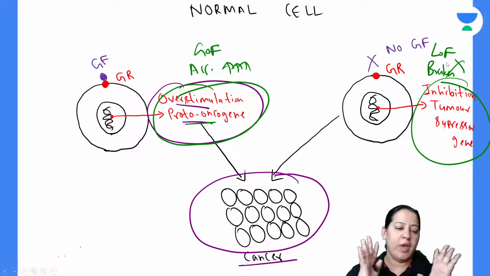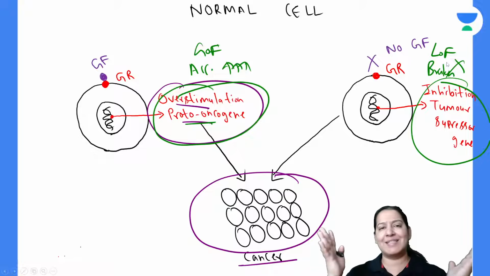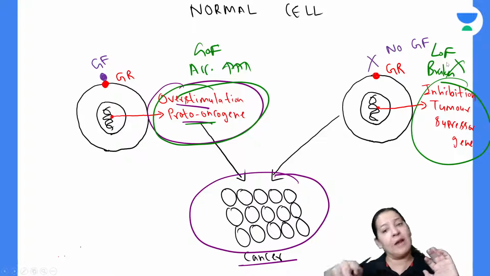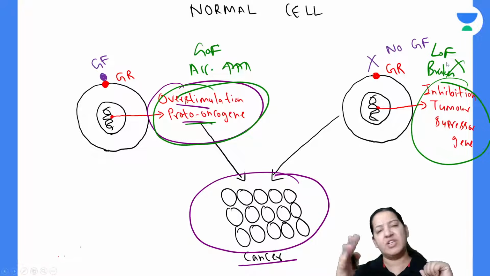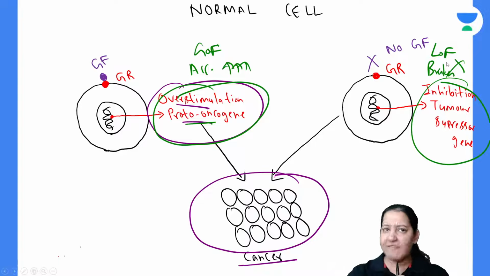So what will you do if this is happening in your car? Will you drive that car? If you drive that car, you know the accident is going to happen. The speed will be uncontrolled. It is excessive and not under control because accelerators are overworking and brakes are not working. So the proto-oncogene is over-functional and the tumor suppressor gene is non-functional. So what will you do? You will say, ma'am, I will take my car to the mechanic. I will not drive this car.